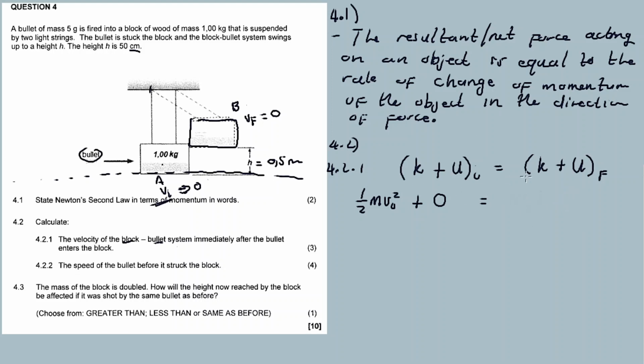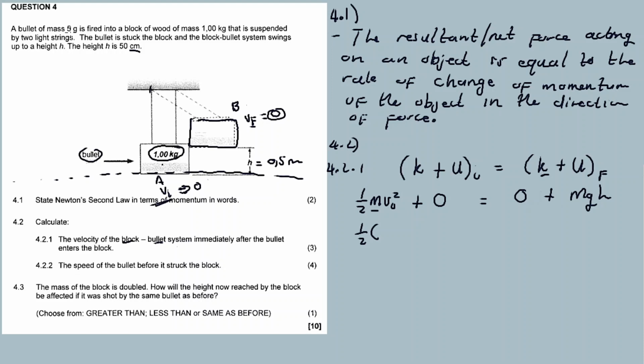Mechanical potential energy is at the wrong place, so the kinetic energy will be 0, because the final velocity is 0 plus mgh. Then we substitute 1 over 2. What is the mass of this system? The mass of the wooden block is 1 kilogram.